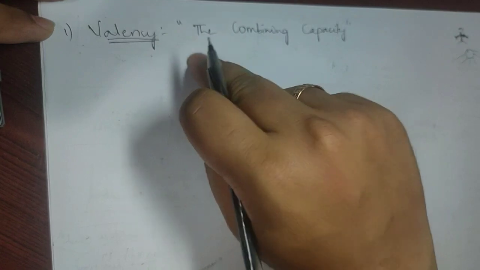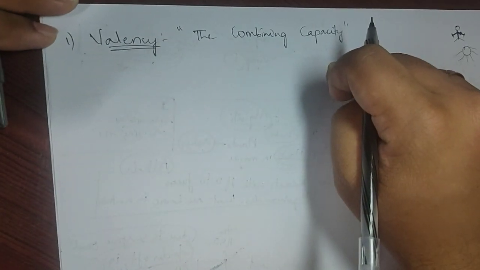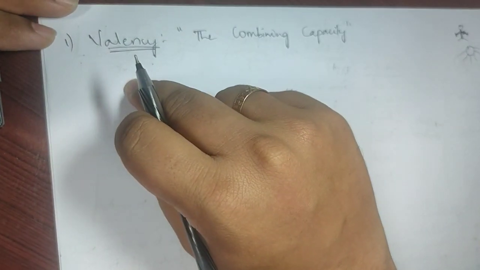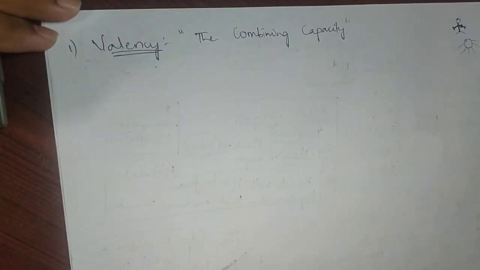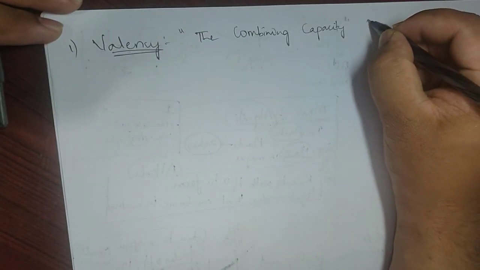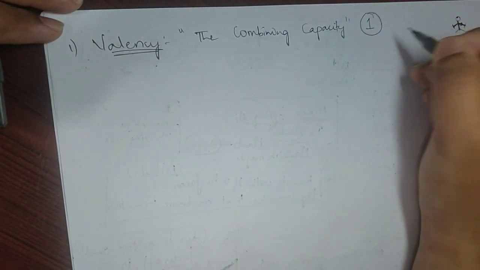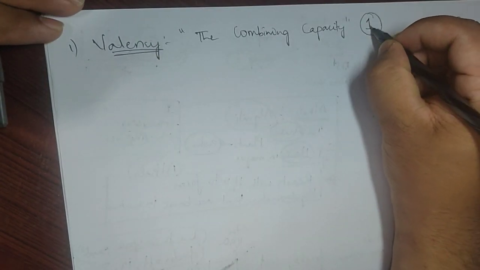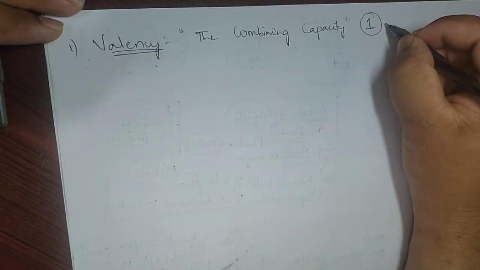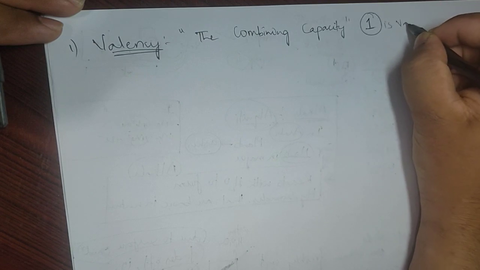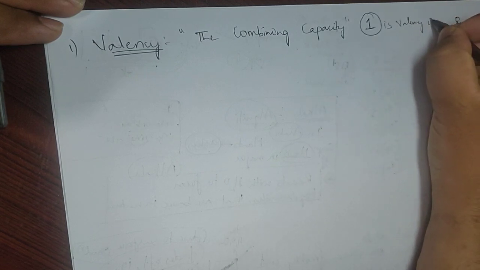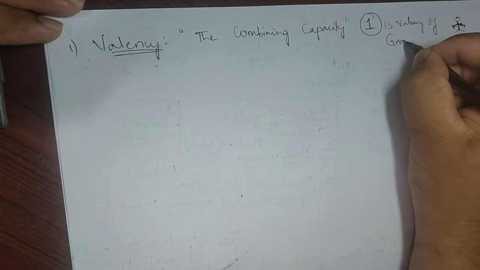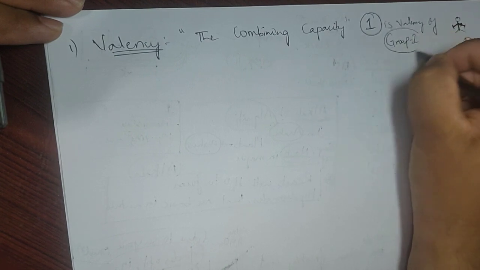So simply speaking, the combining capacity of an atom is called valency. And for the first group elements, the valency is always 1. First group elements will always have what? 1 as the valency. 1 is the valency of group 1 all the time.